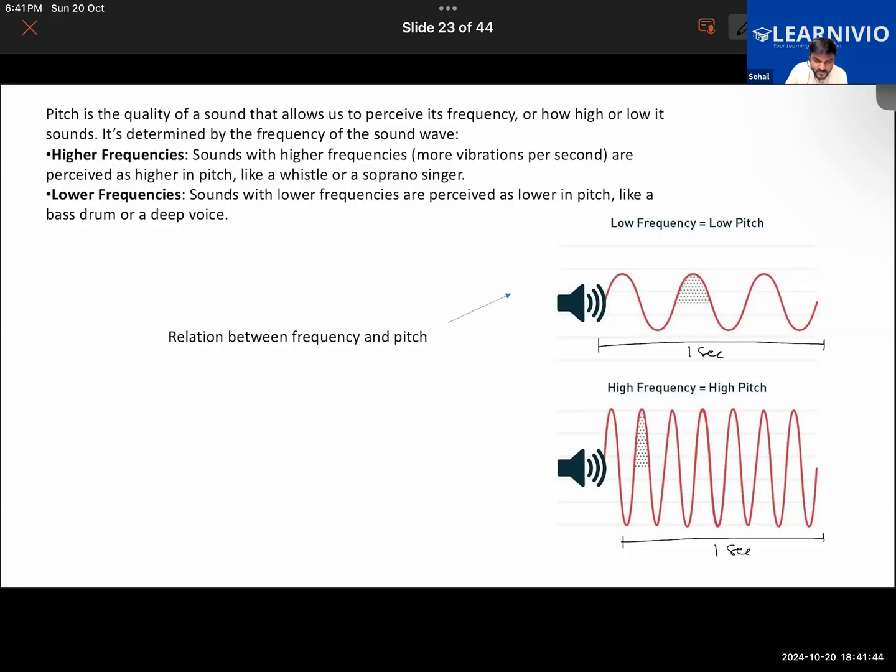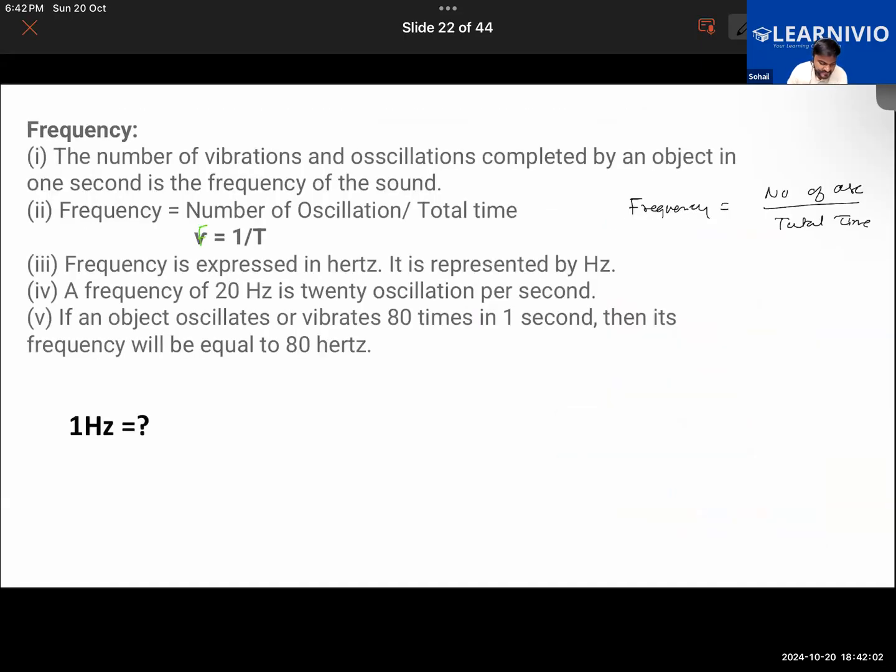In both situations, let's say these are two speakers and these are the sound waves produced by these two speakers. The waves produced in 1 second by this speaker are more and here it is less in the same given time. So thereby this one has a low frequency, this one has a high frequency. So that is something which we have done.